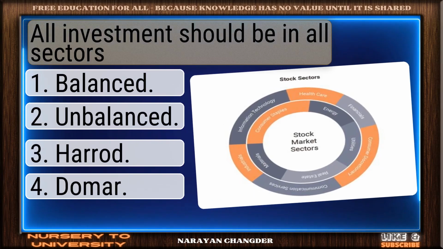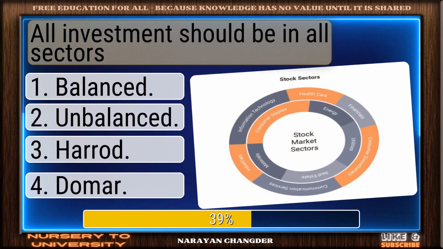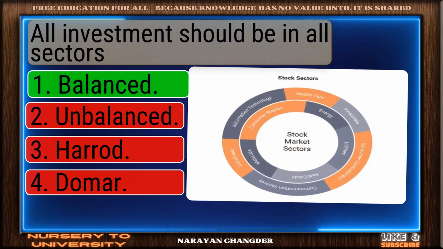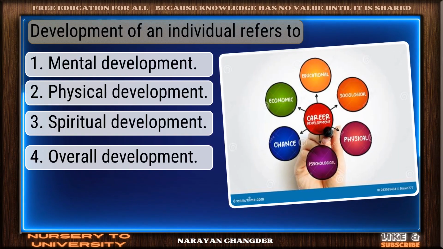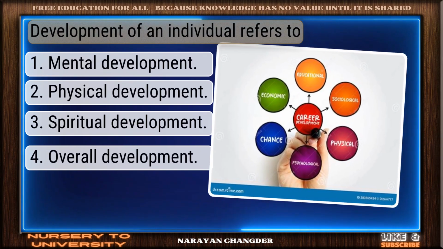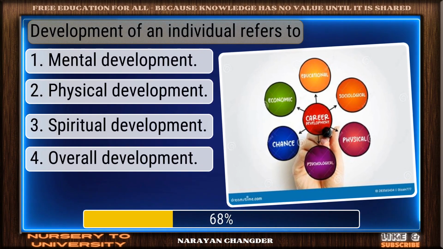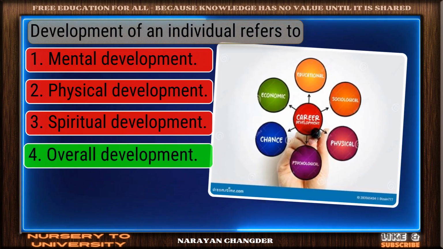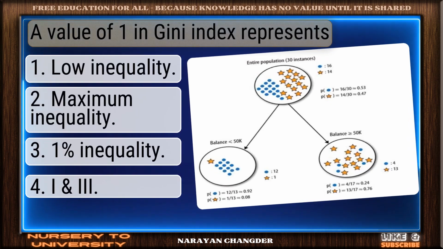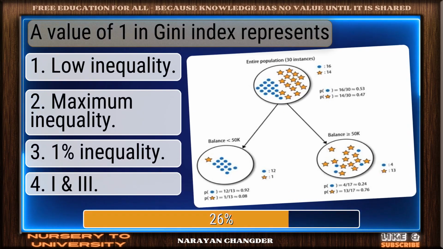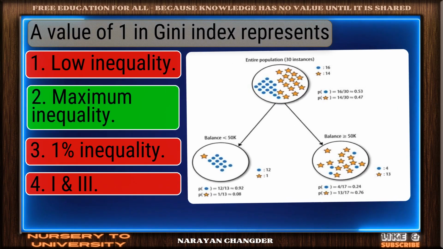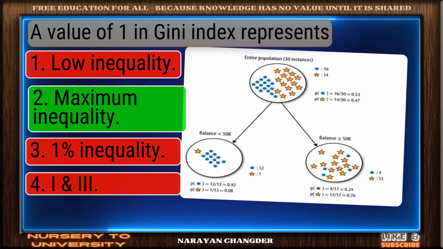All investment should be in all sectors. Great job. Balanced is the accurate answer. Development of an individual refers to... Right choice. Overall development is the best answer. A value of 1 in the Gini index represents... Bravo! Maximum inequality is the answer.